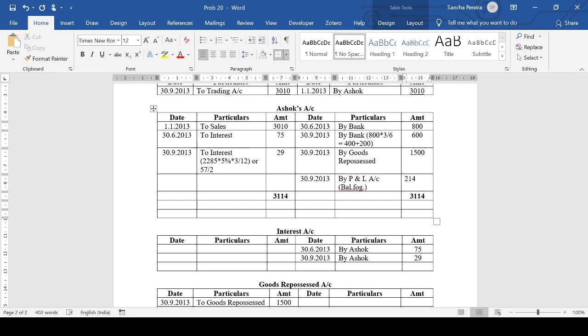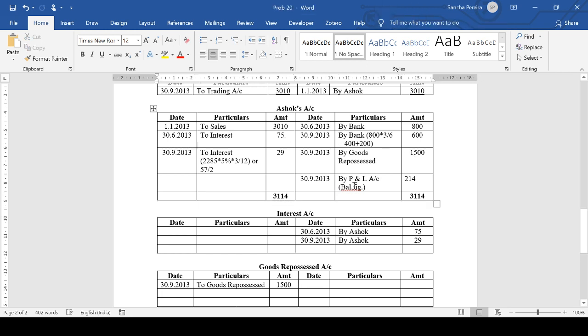The balancing figure is 240. If you take this in the profit and loss account, it's going to come on the debit side. So that means it's a loss on valuation. He has taken it at a value that is lower than the actual value of the asset. That's the meaning of it. So it's a loss on valuation for the hire vendor, which is going to be borne by the hire vendor. Close this. This is the interest that he has earned.